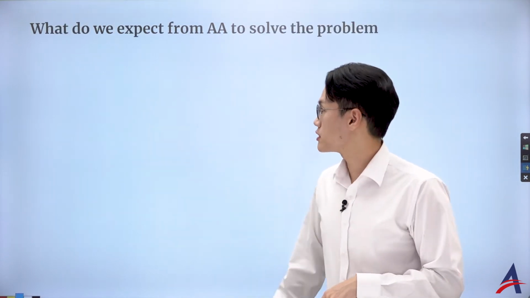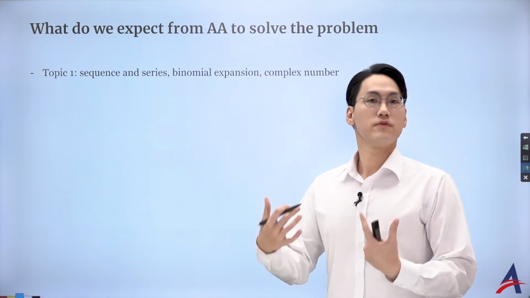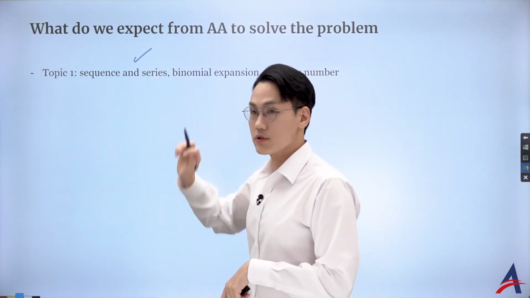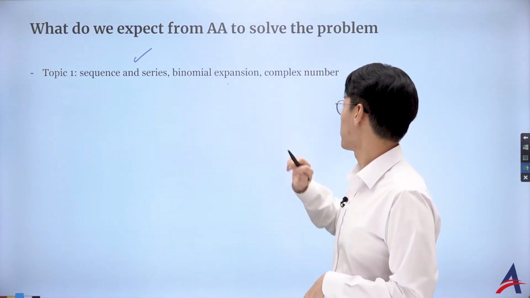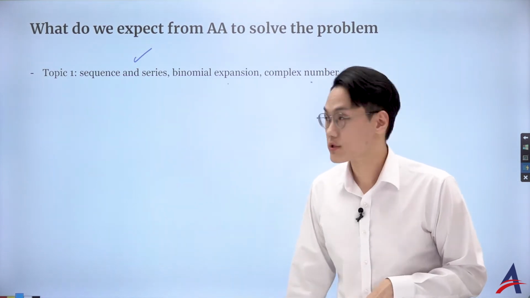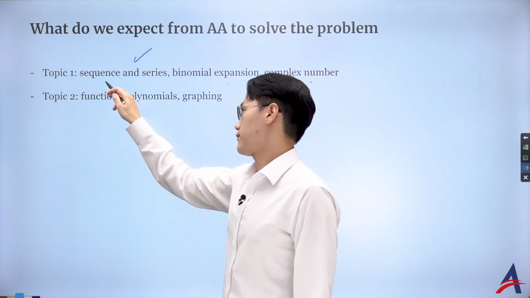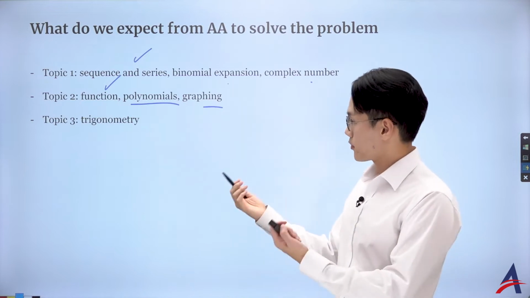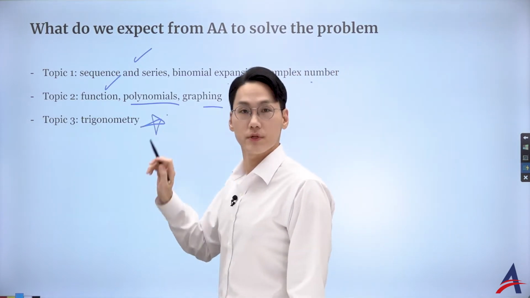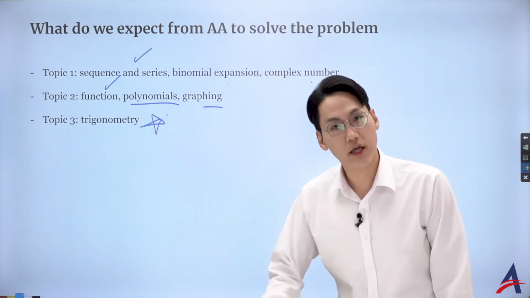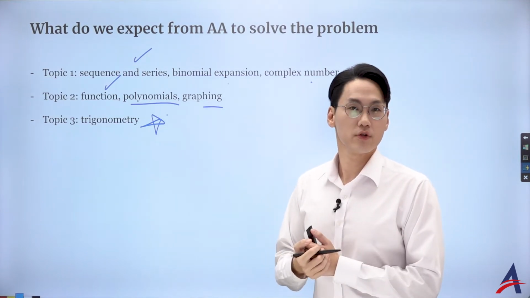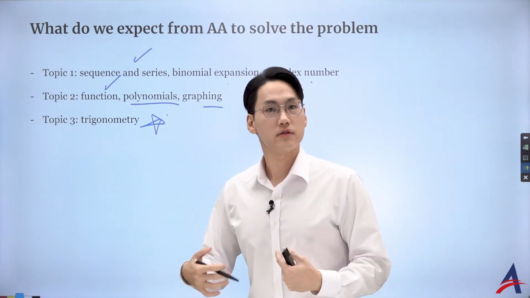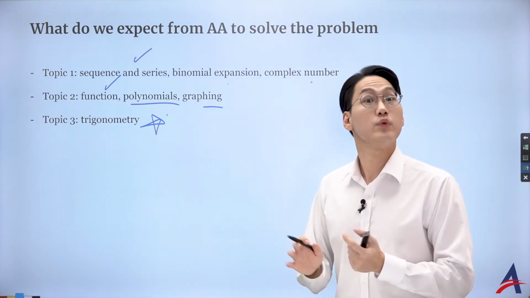So what I like to do is to remind you what we need from the topics to tackle that problem. So topic 1 is what? We need the understanding of sequences and series, binomial expansion, and a bit of complex numbers. And then we are also going to talk about functions in general, polynomials, and graphing using the calculator. And topic 3, yes, mainly we're going to need trigonometry to solve it. Unfortunately, I wouldn't have many vector techniques to solve this, but later on in another series, I'd like to tackle maybe some of the zeta function with just vectors.